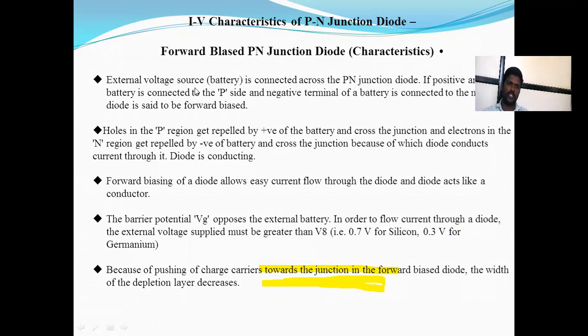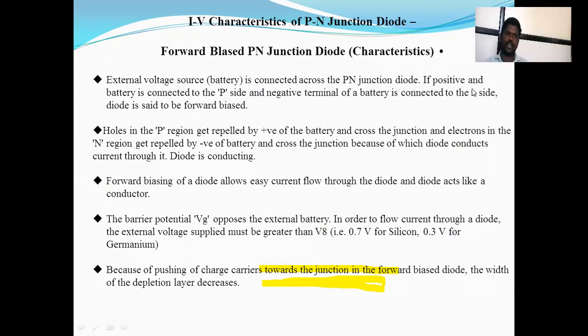An external voltage is connected to the PN junction diode. The positive terminal of the battery is connected to the P side and the negative terminal of the battery is connected to the N side. Then the diode is said to be forward biased.